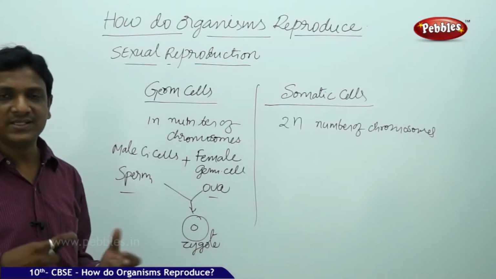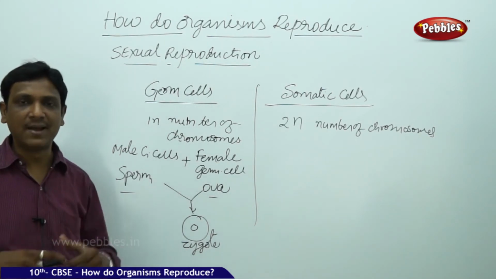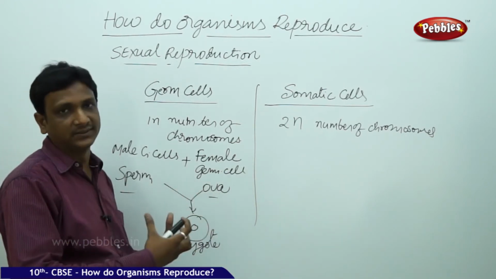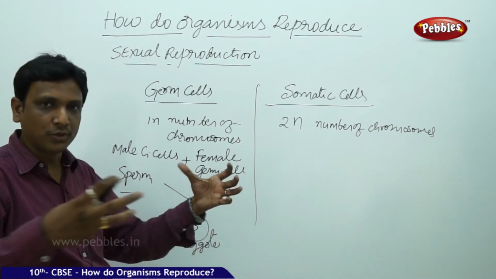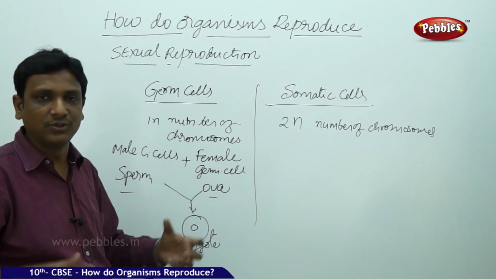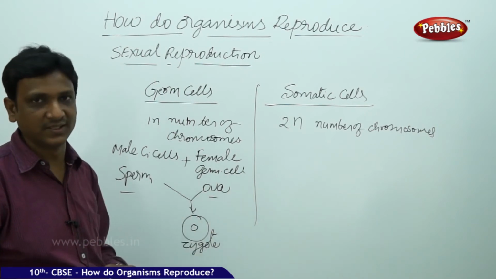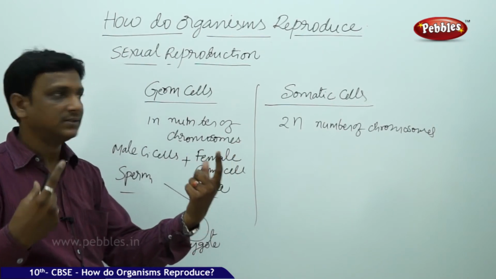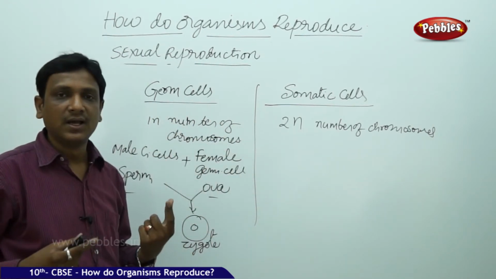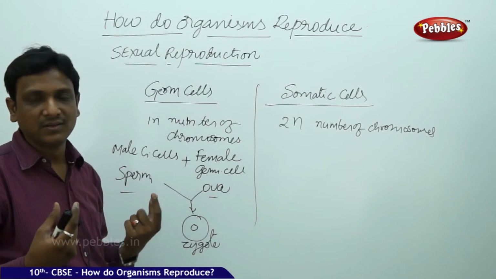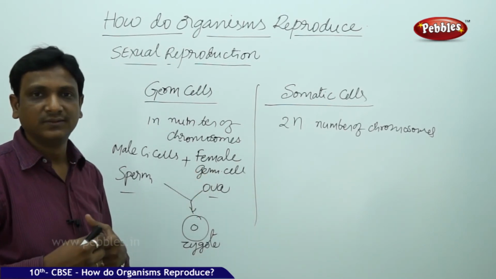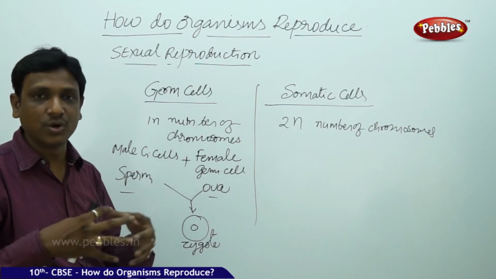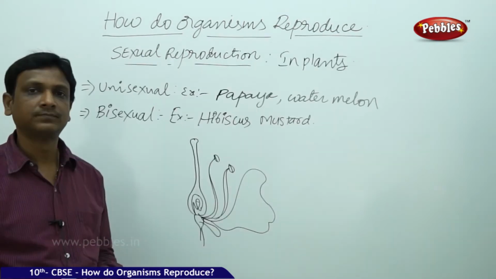Let us see the mechanism of transfer of gametes, the fusion of gametes. So here we discussed that the gametes are fused together. For fusion, they should be brought to one place. They should come close to each other. Who will bring them close to each other? Both these belong to two different individuals, X and Y, two persons. How do the germ cells of X and Y come close? What is the site of union? How do they join together, where do they join together? All this we will see.